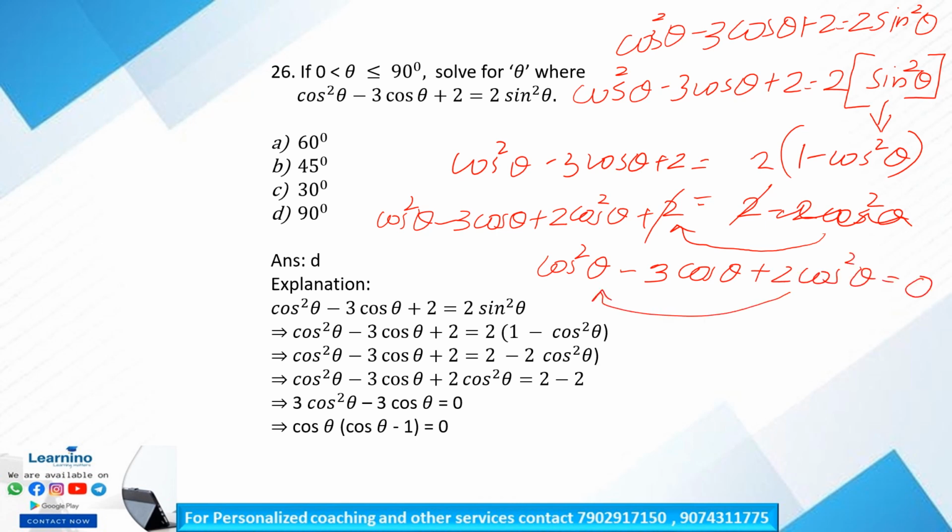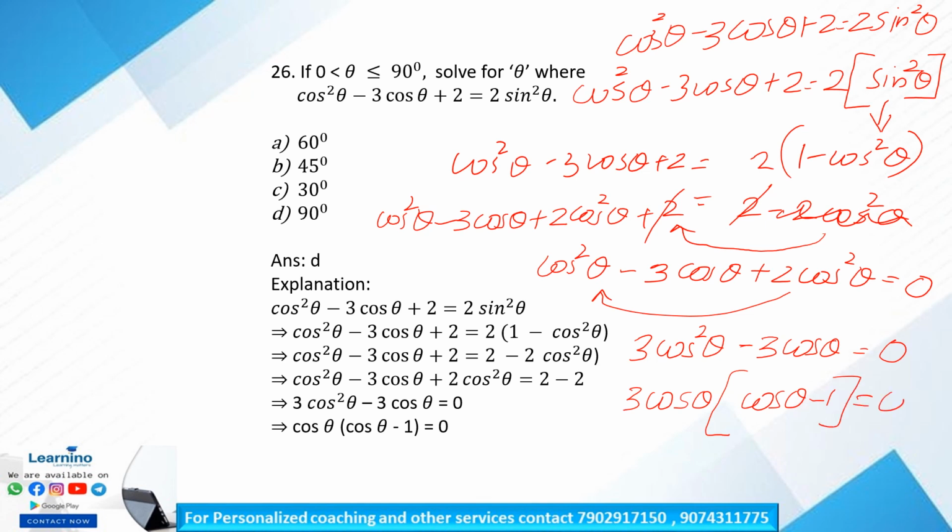Adding these terms, we get 3 cos² theta minus 3 cos theta is equal to 0, and taking 3 cos theta outside, we get 3 cos theta (cos theta minus 1) is equal to 0.